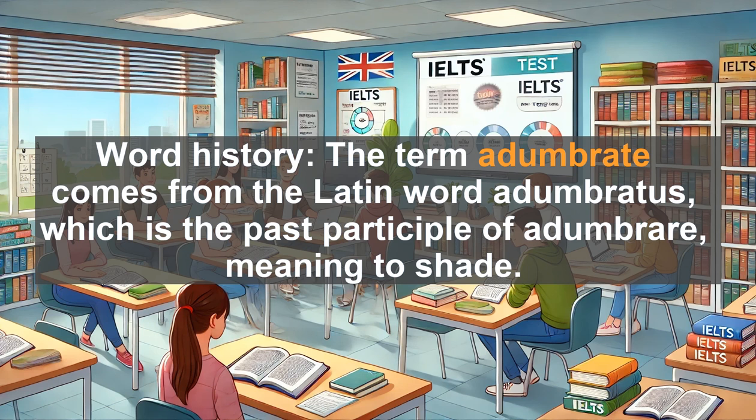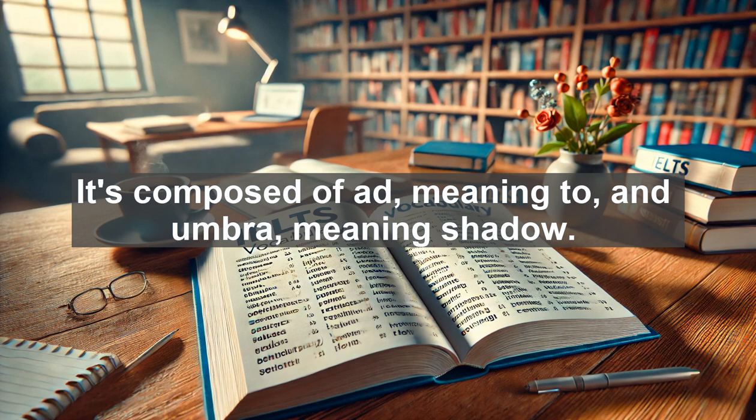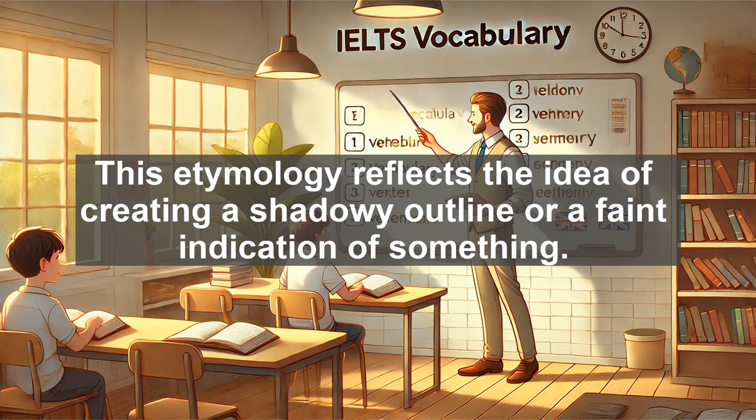Word history. The term adumbrate comes from the Latin word adumbratus, which is the past participle of adumbrare, meaning to shade. It is composed of ad, meaning to, and umbra, meaning shadow. This etymology reflects the idea of creating a shadowy outline or a faint indication of something.